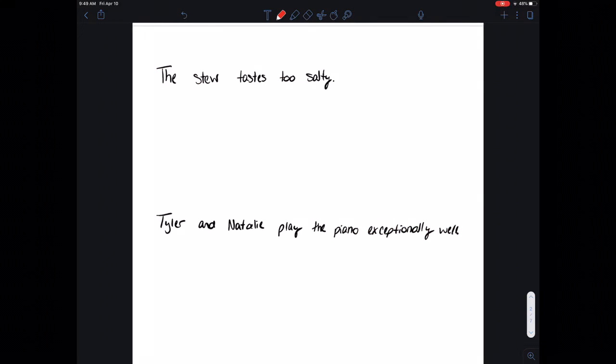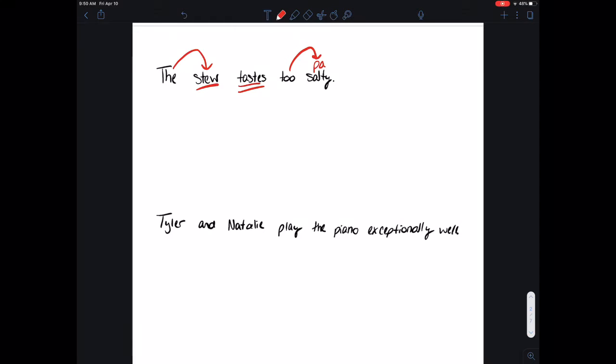When it comes to diagramming adverbs, you're going to find that they're kind of similar to adjectives. They're going to go underneath whatever they modify. So the stew tastes too salty. What is your verb? Taste. Okay, who or what taste? Stew. Stew tastes too or what? Salty, okay. And I know salty is a predicate adjective because it's modifying stew. Okay, we have a linking verb. All right, the, I know, modifies stew. It's an adjective. And to modifies salty, making it an adverb because it's modifying a predicate adjective.